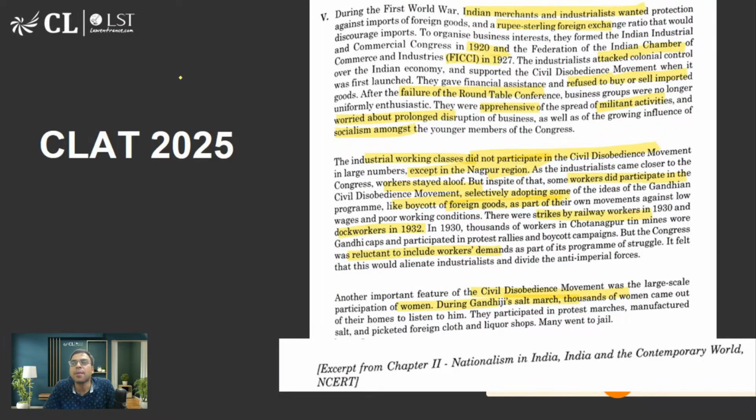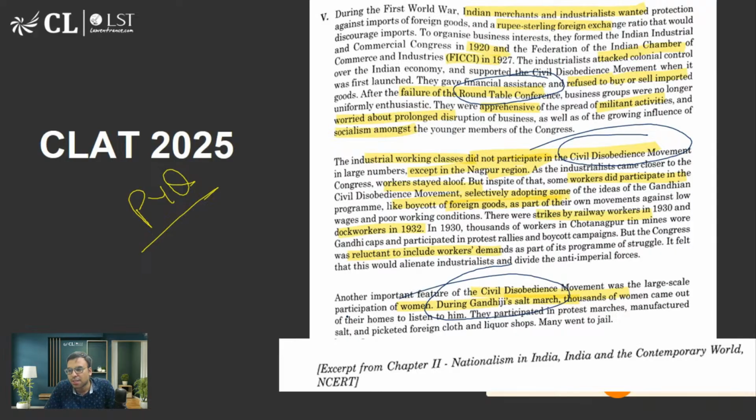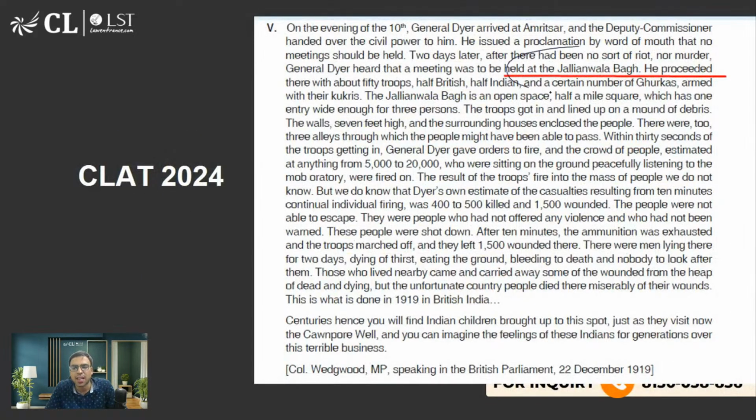Why am I discussing modern Indian history topics? Because sometimes people ask, sir, why are you discussing it? Is it a part of current affairs? If you see the PYQs, we have seen questions on the Round Table Conference, the Civil Disobedience Movement, Gandhi ji's Salt March. Similarly, we have seen questions on Jallianwala Bagh. I have already made a video on that.